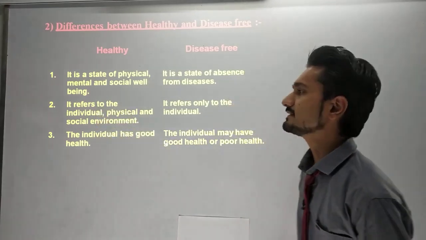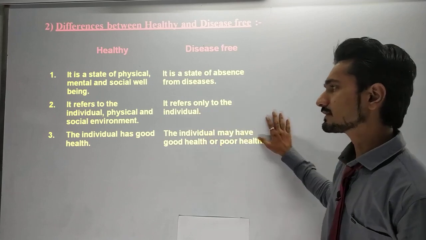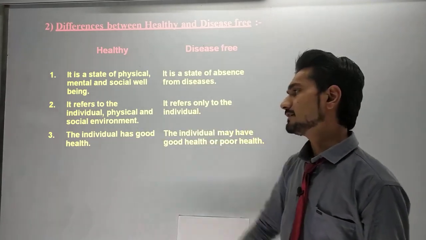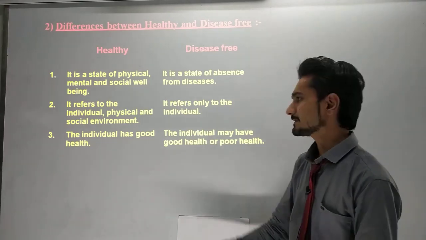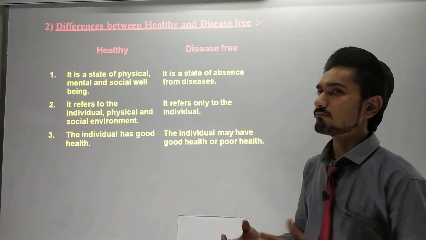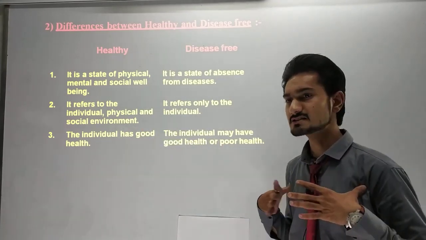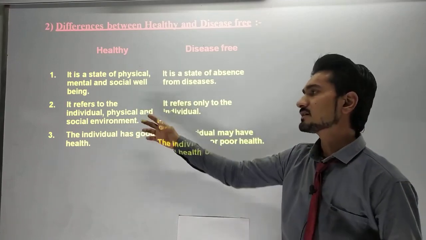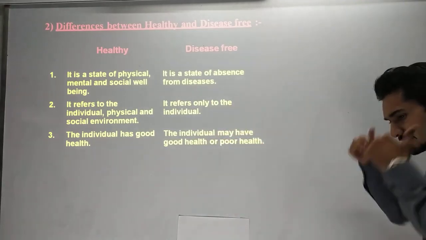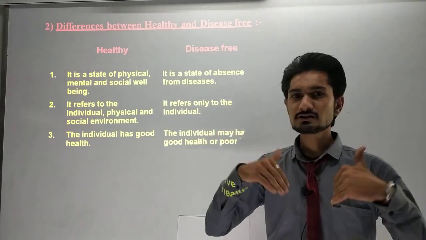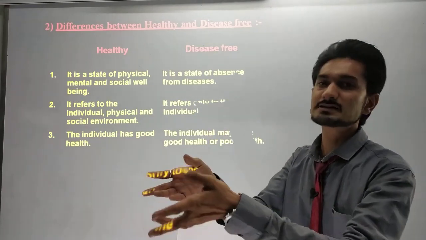Healthy refers to the individual, the physical and the social environment, while disease free refers only to the individual. The individual may have good health or poor health. We can say that in this, we look at what types of things affect us. So individualism affects health, and the physical and social environment affect health, while a disease is only caused in my body. If I have a disease, I am not passing it to anyone.